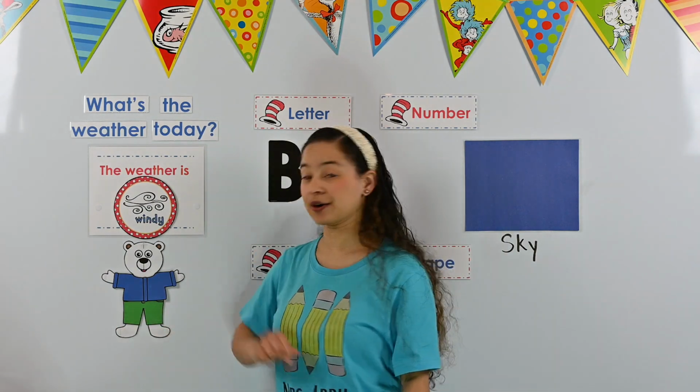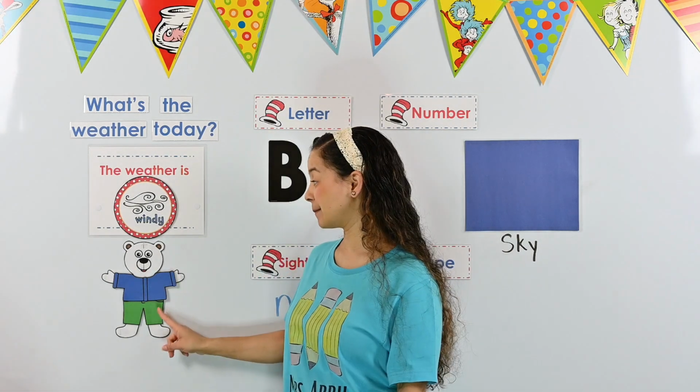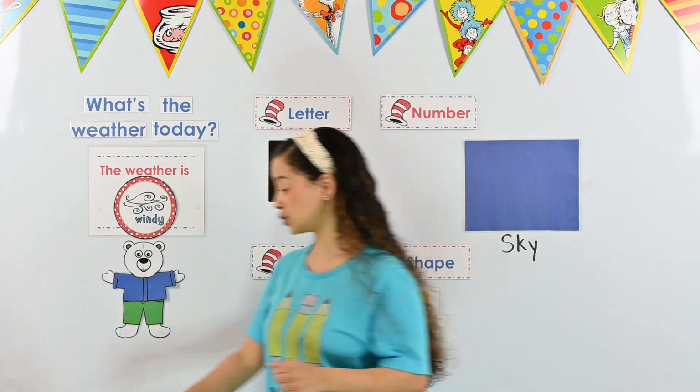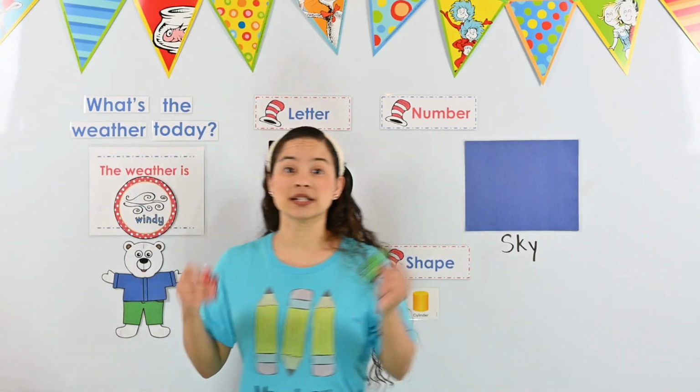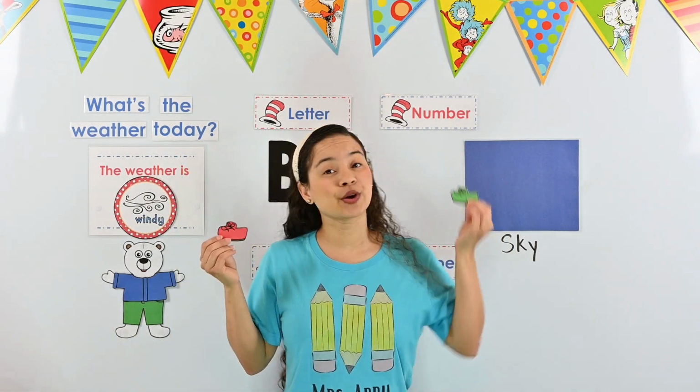Perfect. Now we need to put shoes on Perry. Perry wants his shoes to match his pants. Which shoes would Perry wear if he wants them to match his pants? Should he wear his red shoes or his green shoes?